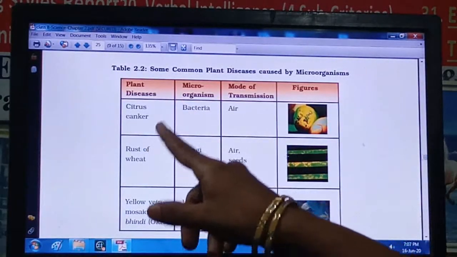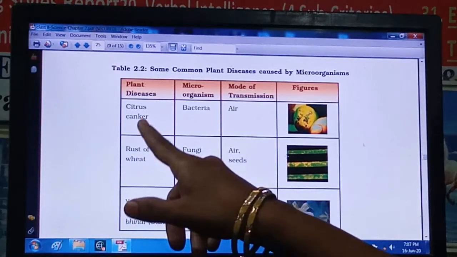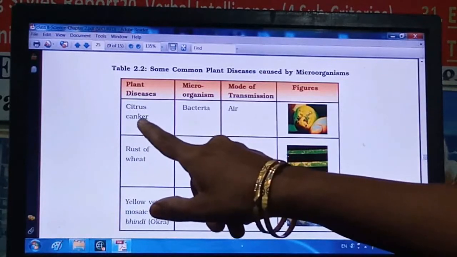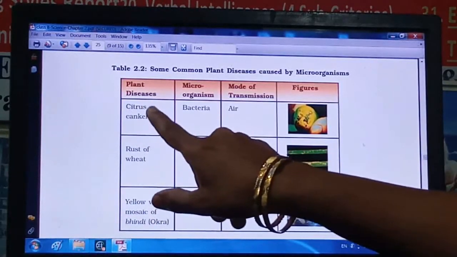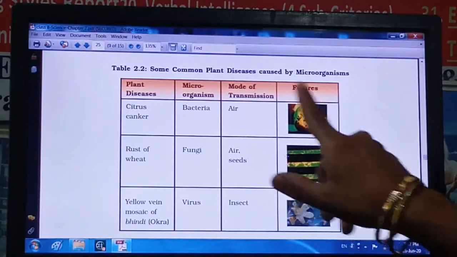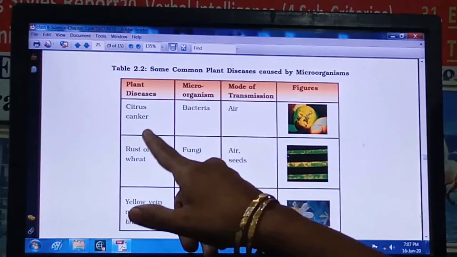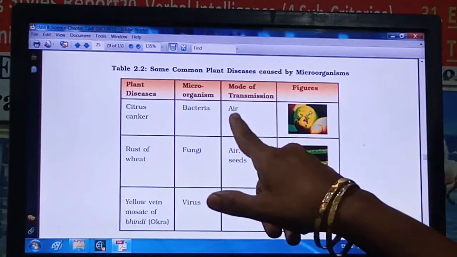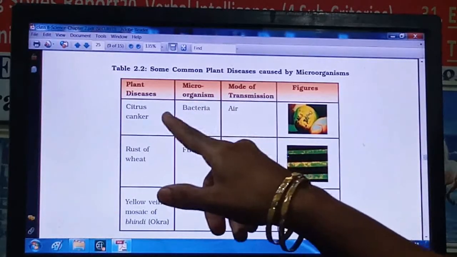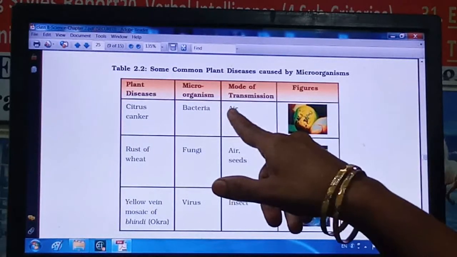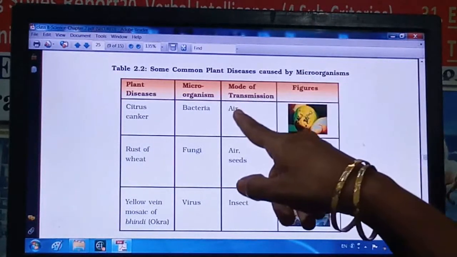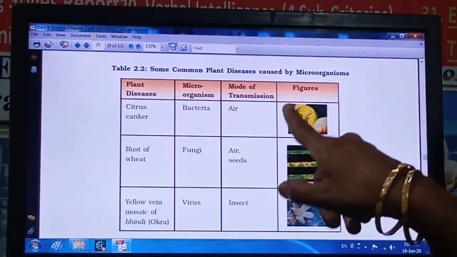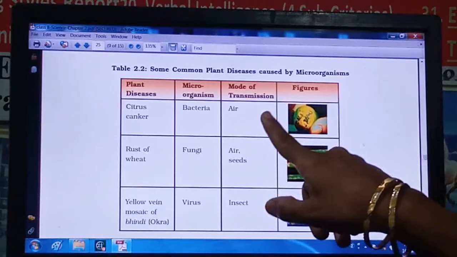Now in these plant diseases, see the first one, citrus canker. This citrus canker is like a cancer, right? Cancer is caused to the citrus, meaning lemon. This disease is caused by a bacteria. The mode of transmission is through air, meaning whatever citrus canker spores are formed will be blown away with the air, and from one plant these spores fall on another plant, and that plant will also get diseased.